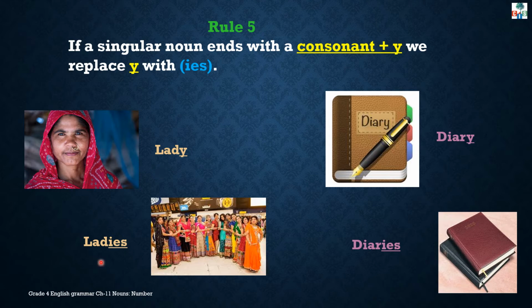Lady, ladies. Diary, diaries. Same with baby, babies. City, cities. All these nouns end with letter Y, and before this letter Y, we get a consonant. Whenever you get consonant plus Y, you replace Y with IES to make its plural form. Okay.